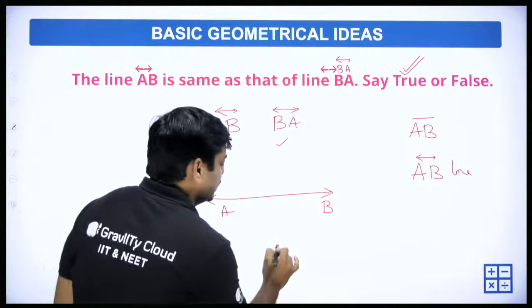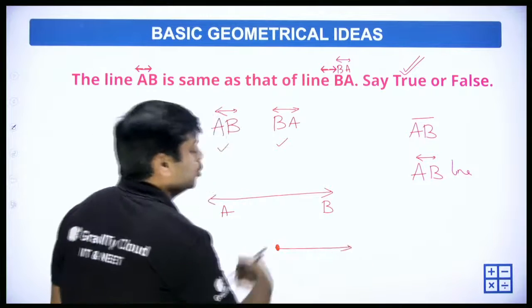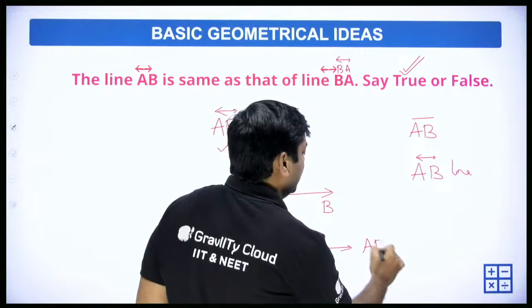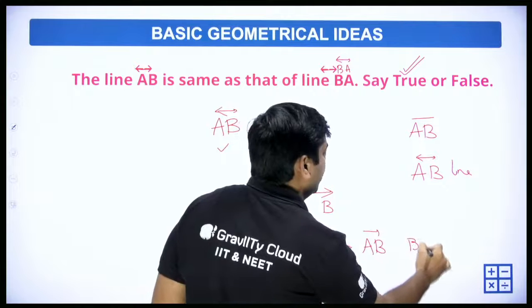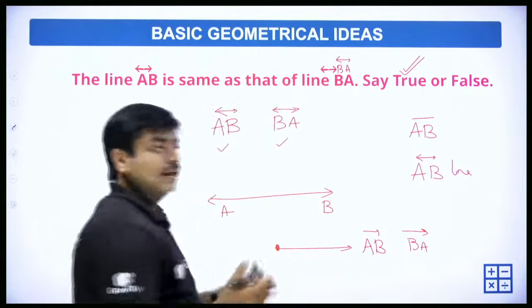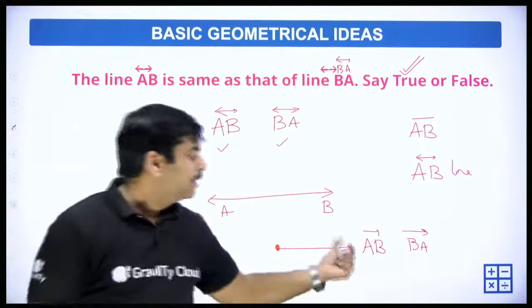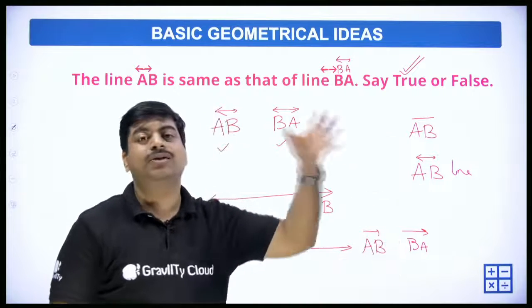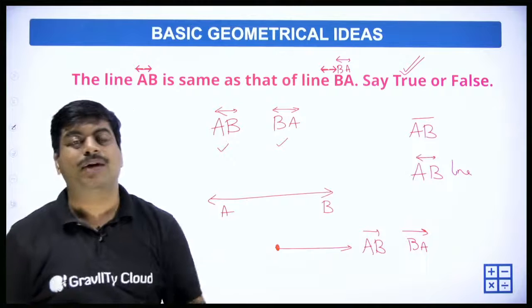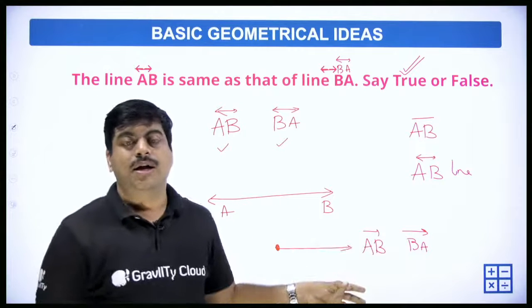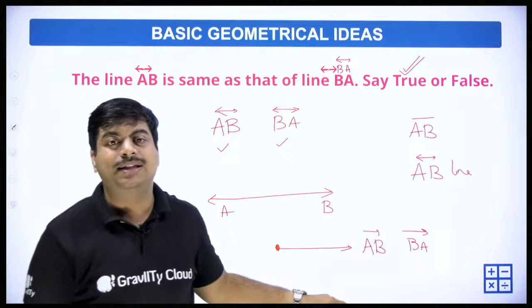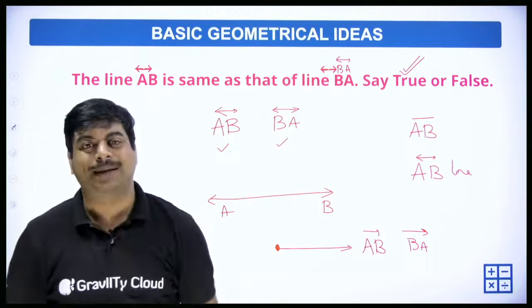But it is not true for a ray, if you observe. A ray has a starting point but no ending point. For a ray, we say ray AB and ray BA are not the same. Why? Because one is starting at A and moving towards B, and the other is starting at B and moving towards A. Those are two different rays. So for a line, these two are the same, but for rays, these two will not be the same.